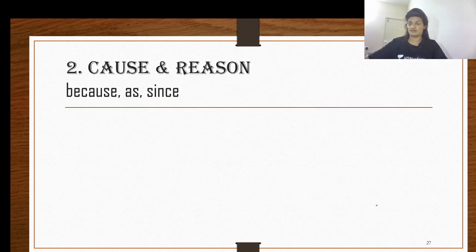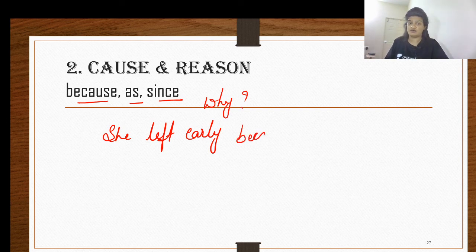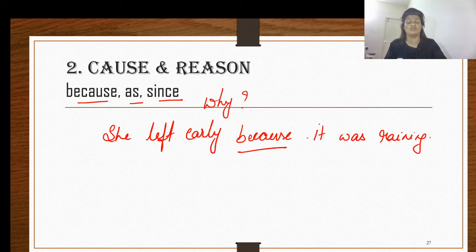Number one is this. And the next one that we have is the cause or the reason, which tells you the reason behind, as in because, as, and since. Let me give you the examples. She left early, and the answer is why. Why did she leave early? She left early because it was raining. Or the reason could be anything. Well, I'm just giving you an example over here.